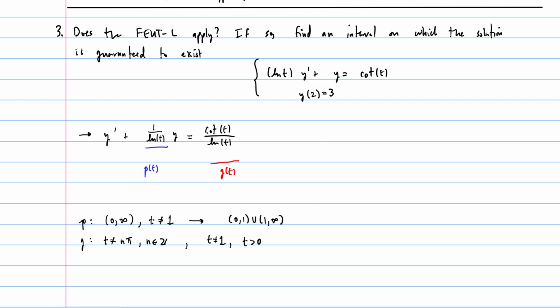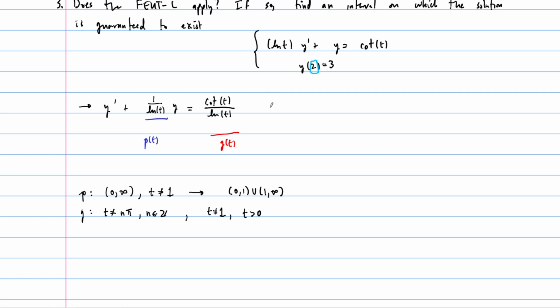However, we are only concerned with the domain near 2, right? So near 2. All right, so 2 is between 0 and pi, it turns out, right? Pi is around 3.14159, etc. But so 2 is between 0 and pi. All right, but remember, that's not going to be good enough, right? So actually 2 is between 1 and pi. The point is, it's not equal to pi. It's not any of these restrictions, right?